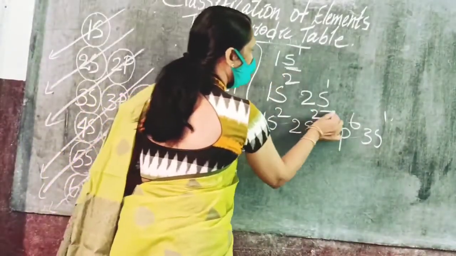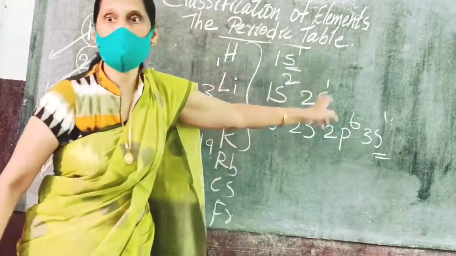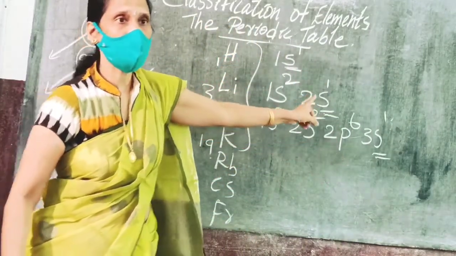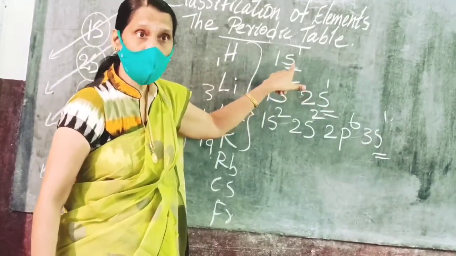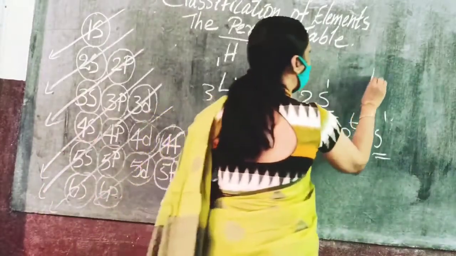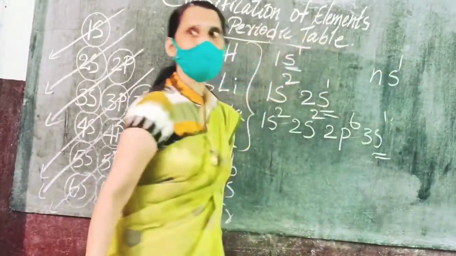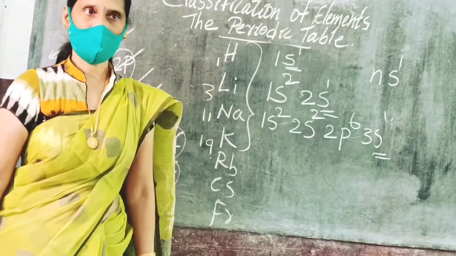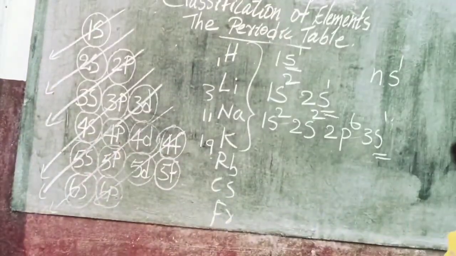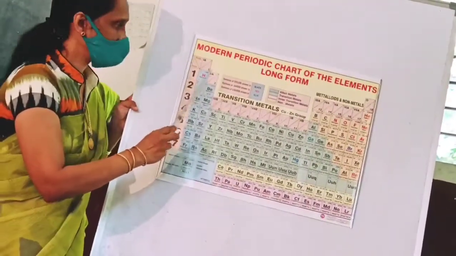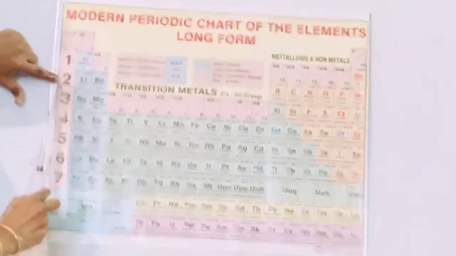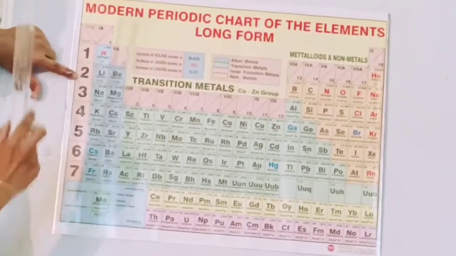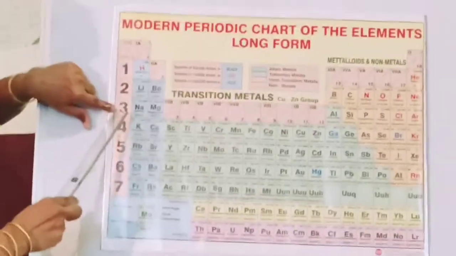So you observe everything. How many electrons in s? 1 electron. So if it is in the first group, it will have a common configuration of ns1. Understand? See here, hydrogen has 1s1, lithium 2s1 because it is in the second period, and sodium 3s1.